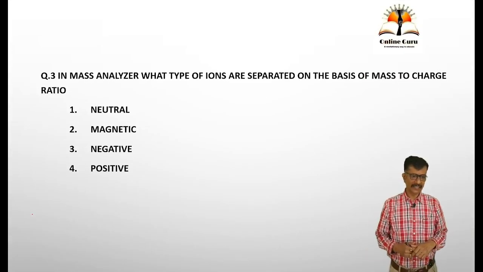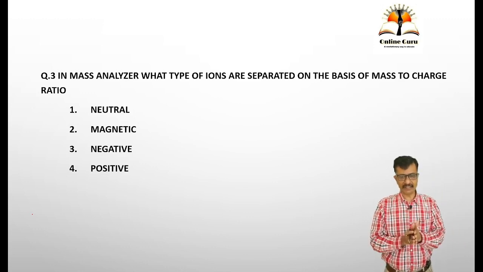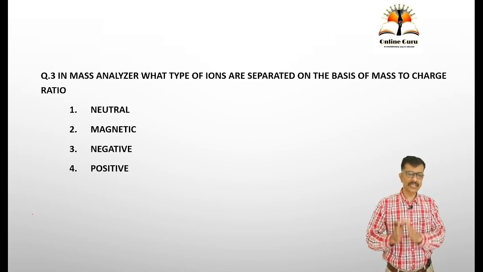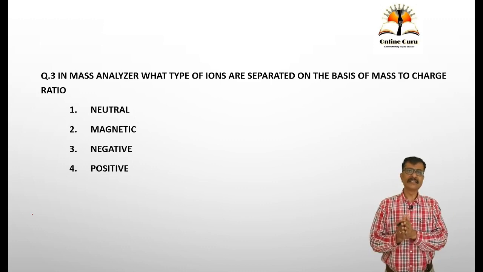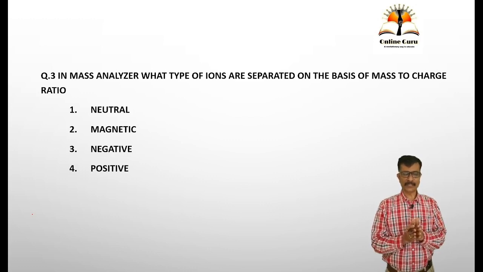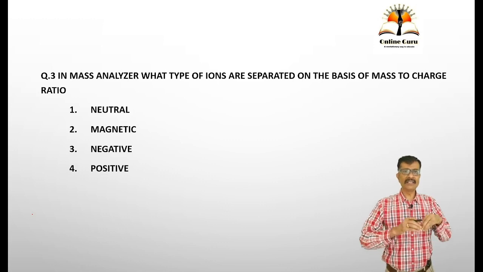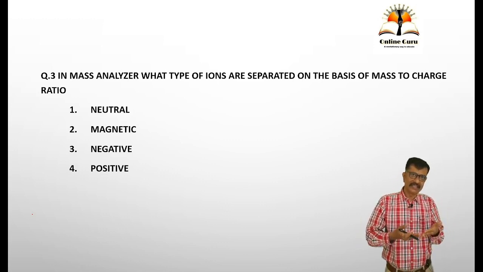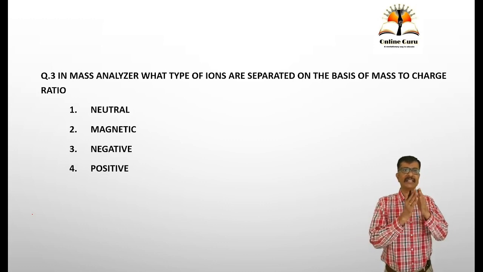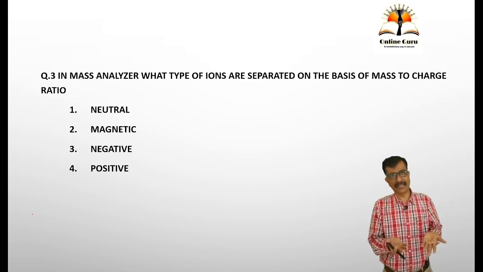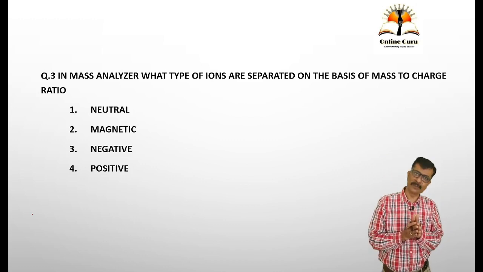Moving to next, in a mass analyzer, what type of ions are separated on the basis of mass to charge ratio? If you look at the technique in mass spectrometer, the sample is introduced, then it is ionized, and the ions are separated. When it is ionized or followed by fragmentation, various positively charged as well as negatively charged species are formed.